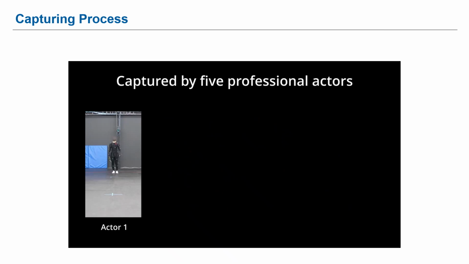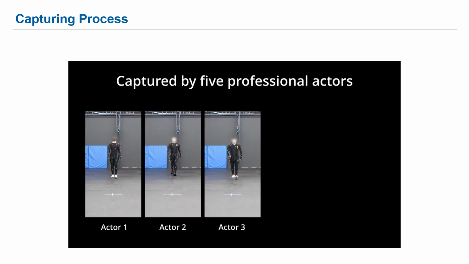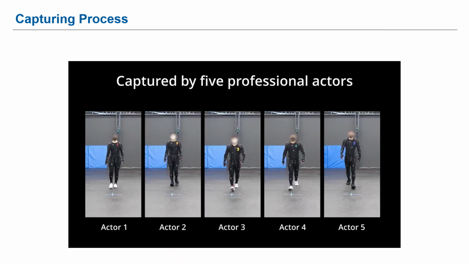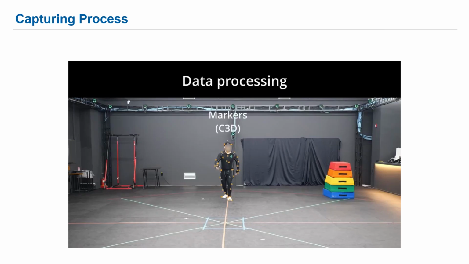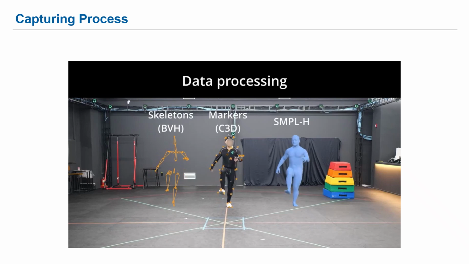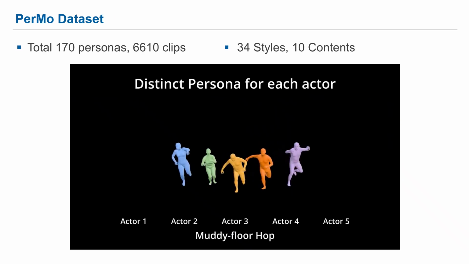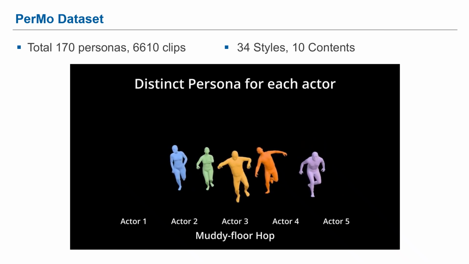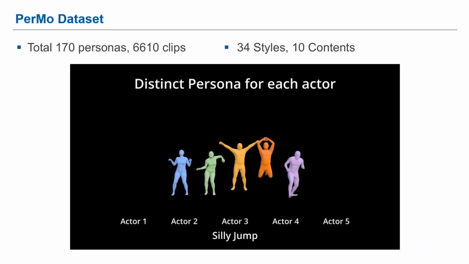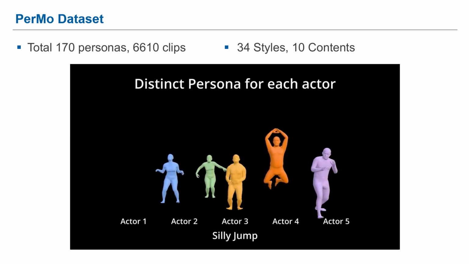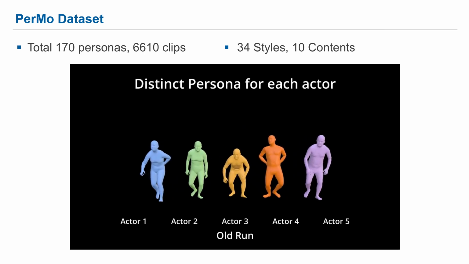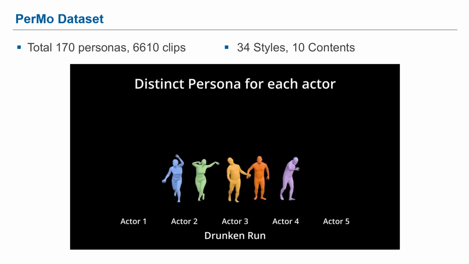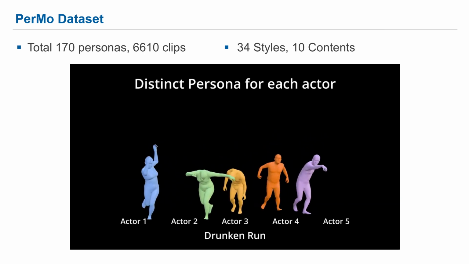We collected a large-scale PerMo dataset, capturing personas from multiple actors. To ensure variety, we hired 5 professional motion capture actors of diverse genders and body types. Each actor is assigned to perform 34 styles, resulting in a total of 170 personas, and perform 10 distinct contents for every style, carefully selected to engage different body parts.